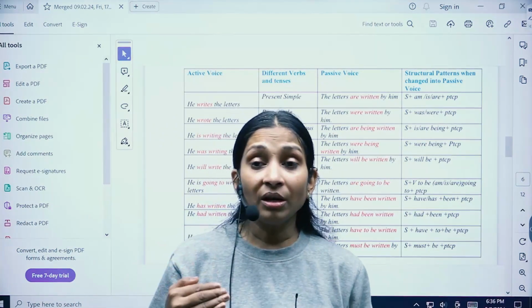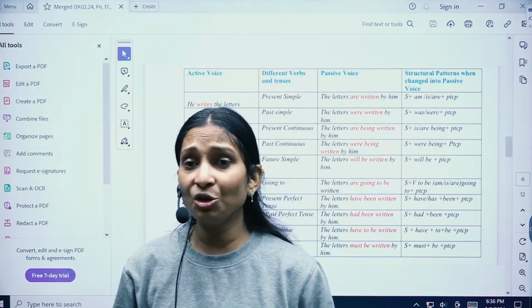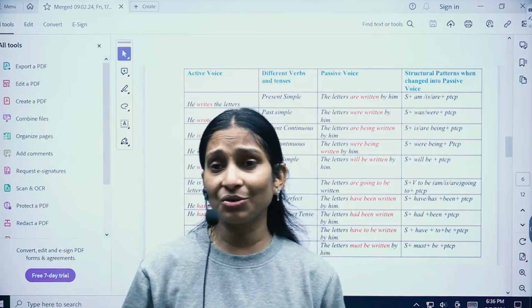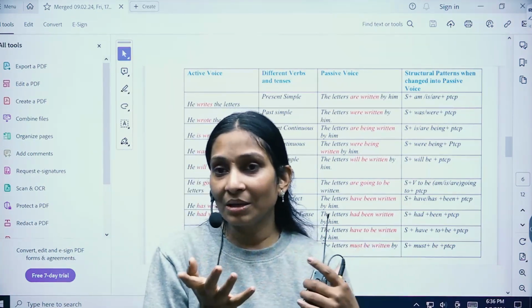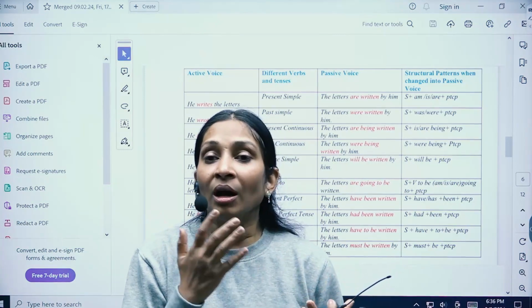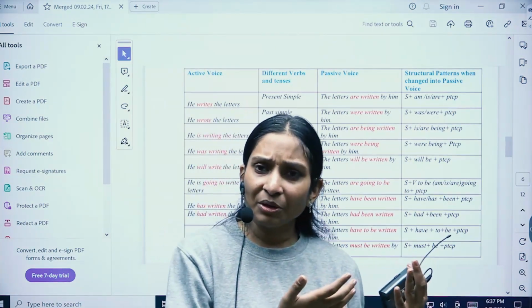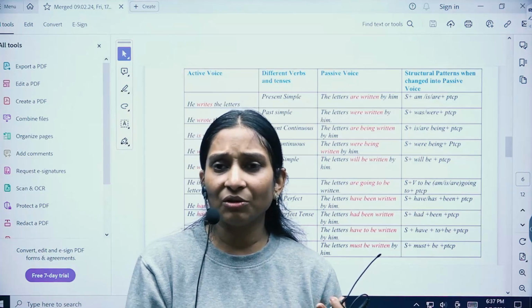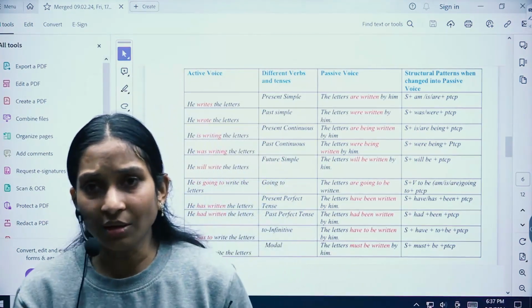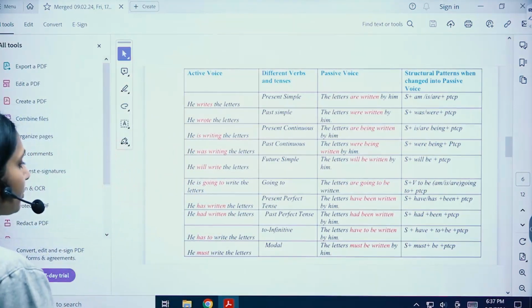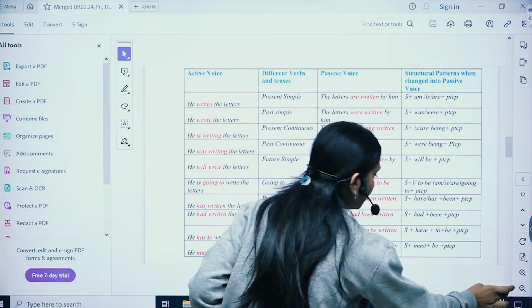Okay. Children, after completing my explanation of the topics, I would just take an extra lesson for the questions that have already come in BITSAT, of active, passive and subject verb agreement, that also the lecture has been given to you. So, we're going to take questions that had already come in the question paper, right? So, let us move forward.